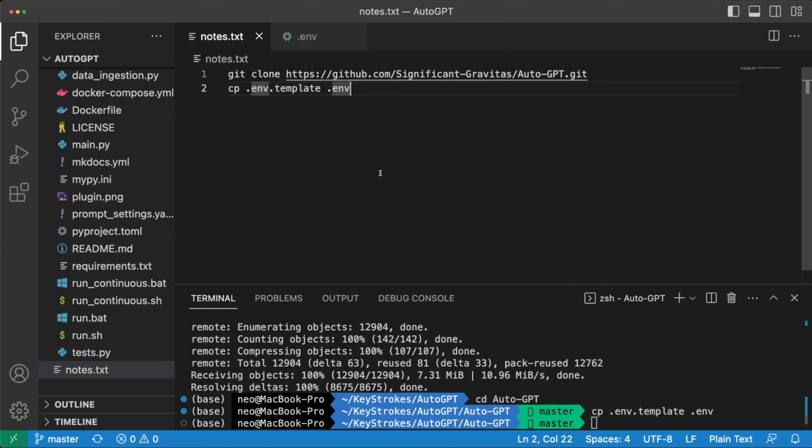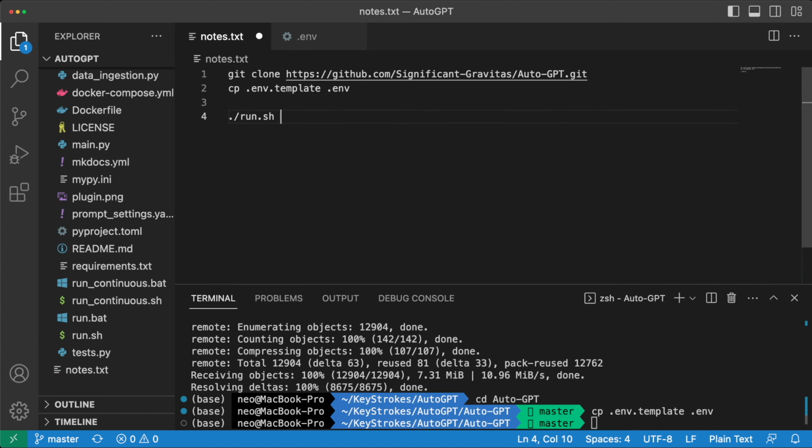So I'm doing everything on a Mac, and if you're using Windows or any other operating system, the commands might be slightly different. On Mac, we'll be running this run.sh file. On Windows, you might want to run the run.bat file. And I'll highly recommend you to check out the documentation in case you face any issues when running AutoGPT. But please feel free to post your issues in the comments and I'll try my best to address them.